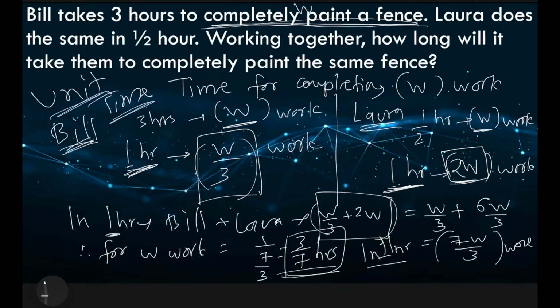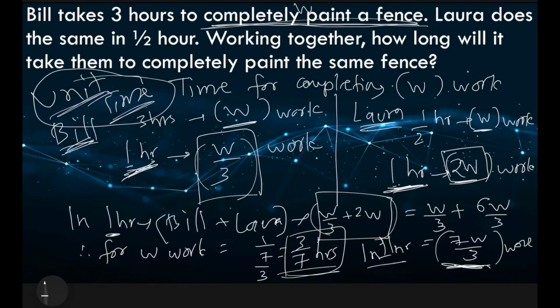Unit time is absolutely critical in these problems. So in 1 hour, what can Bill do? In 1 hour, what can Laura do? Now what we do is we again stick to 1 hour. In 1 hour, how much work can both of them accomplish? We also calculated that. So that is W by 3 plus 2W, which on simplifying turns out to be 7W by 3. And then we have in 1 hour how much they can do.